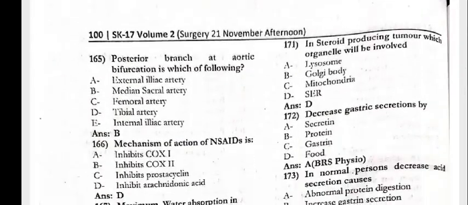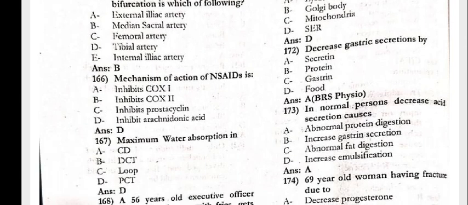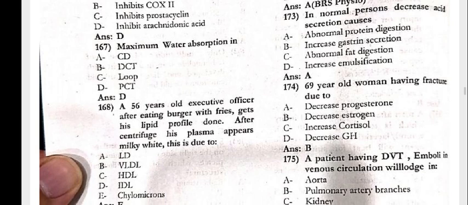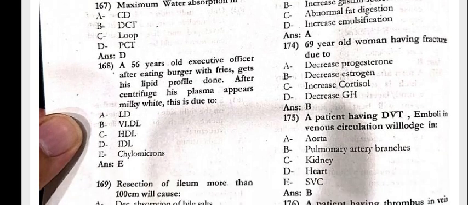Next, 171, the steroid producing tumors. Which organelle will be involved? That is SER. Decreased gastrin secretion is by the secretin. In normal persons, decreased acid secretion causes abnormal protein digestion. 69-year-old woman having the fracture is due to decreased estrogen.